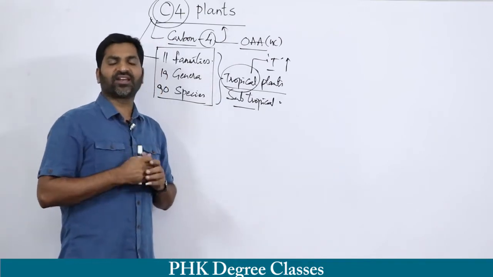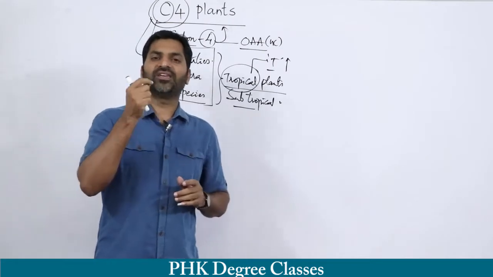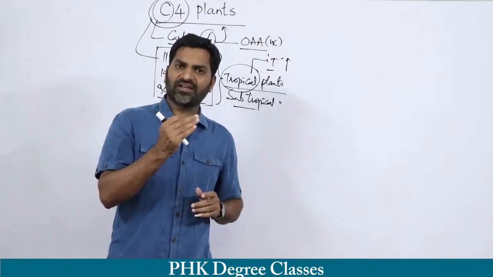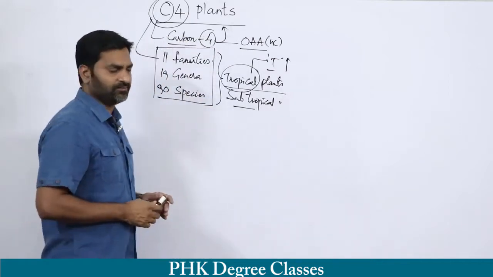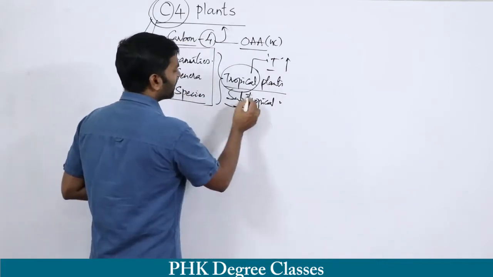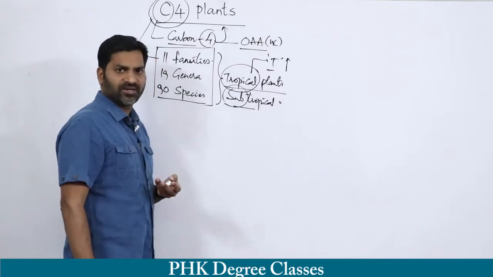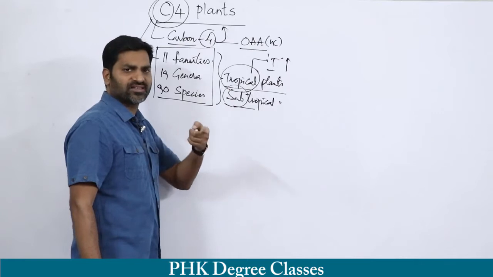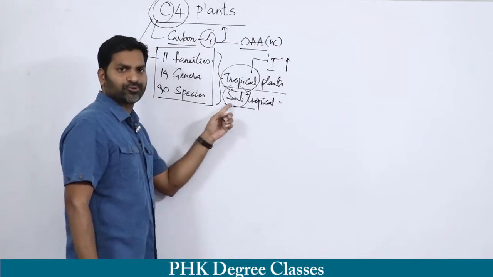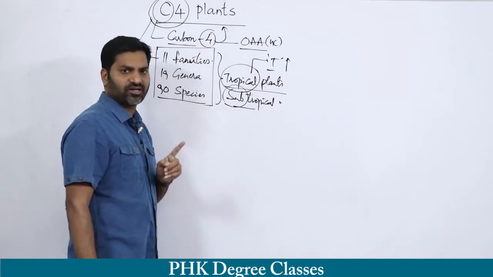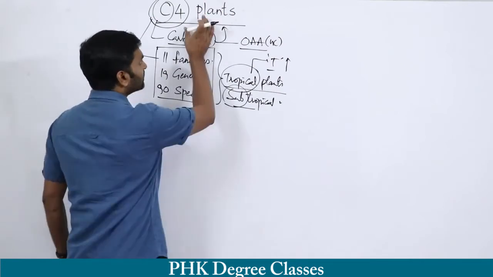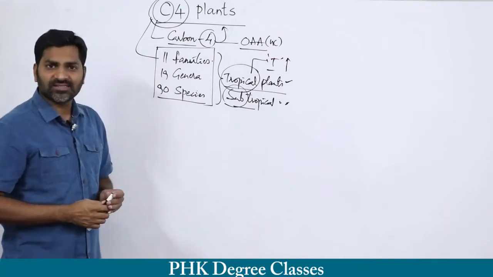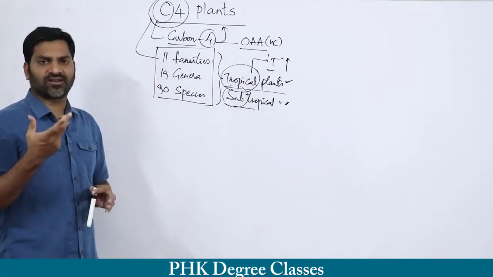Generally, when compared to the northern part of India, the temperature is higher in the southern part. In the subtropical category the temperature is also high, but compared to tropical, there is less temperature in the subtropical area. So these C4 plants are grown in tropical as well as subtropical geographical locations.